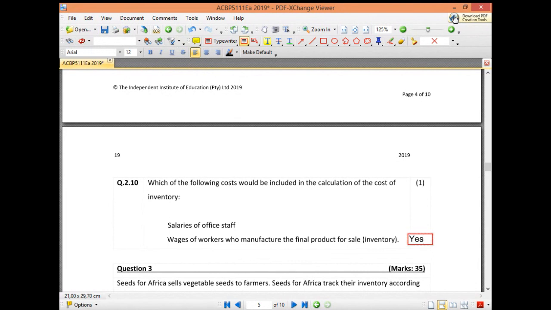Okay, so this is question number 2. Do you guys have any questions on this? The ladies online, are you fine with question 2? Can I move on to question 3?